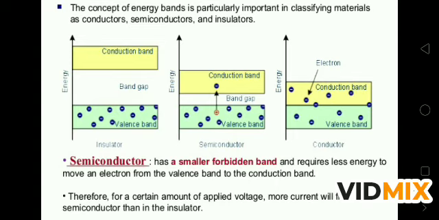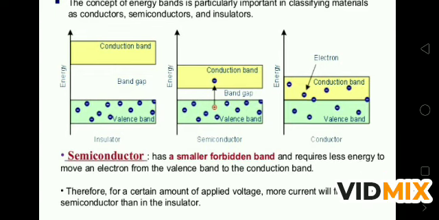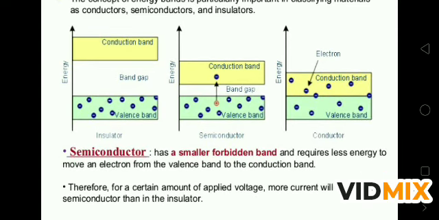And if you see in the semiconductors, the band gap is very small. And in the case of a conductor, the conduction band and valence band overlap each other. So the concept of energy band is particularly important in classifying materials as conductors, semiconductors, and insulators. Semiconductors have a smaller forbidden band and require less energy to move an electron from the valence band to the conduction band. Therefore, for a certain amount of applied voltage, more current will flow in the semiconductor than in the insulator.